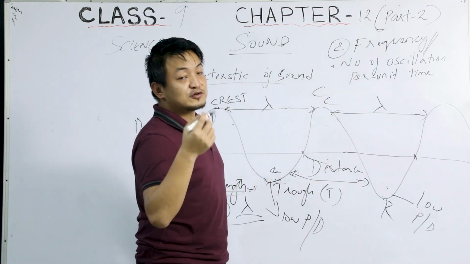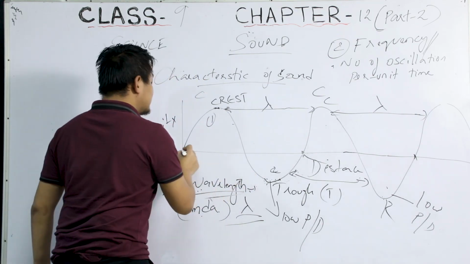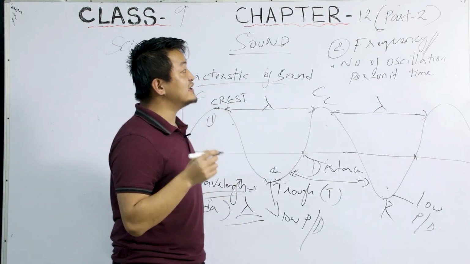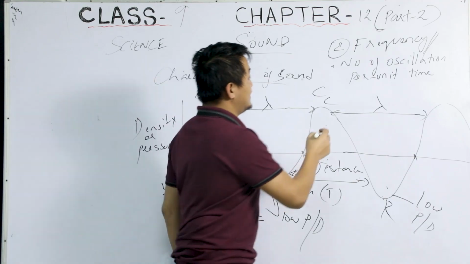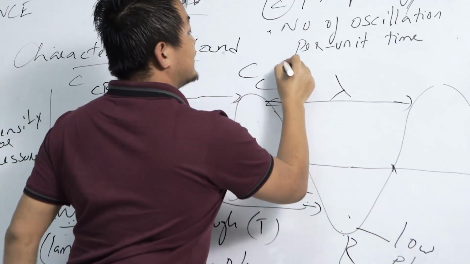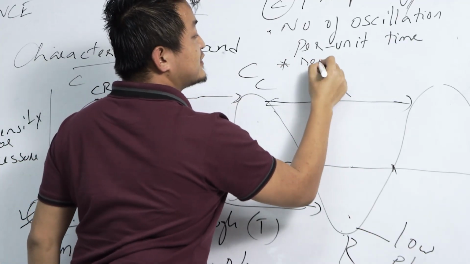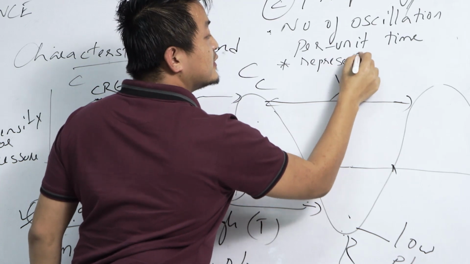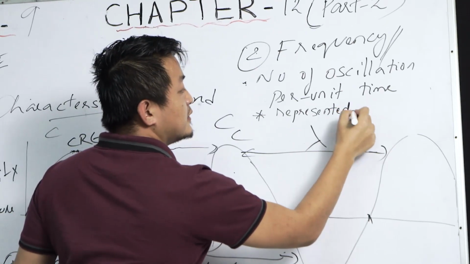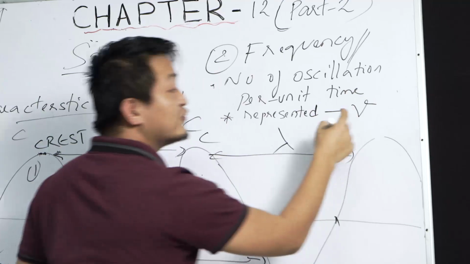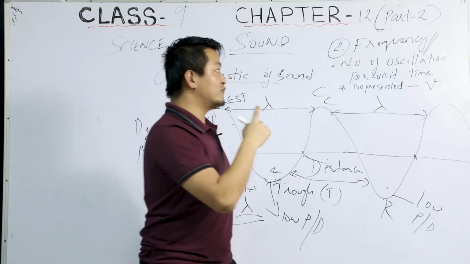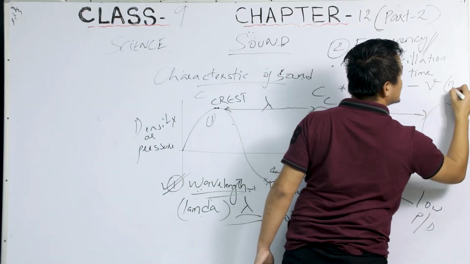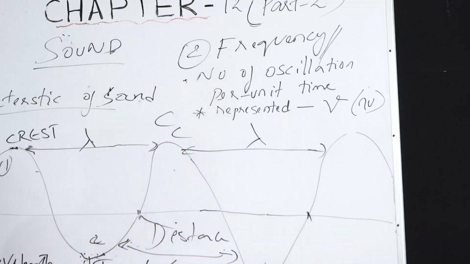So that is about frequency, and frequency is represented by this sign. It is not V, students, it is nu, N-U.